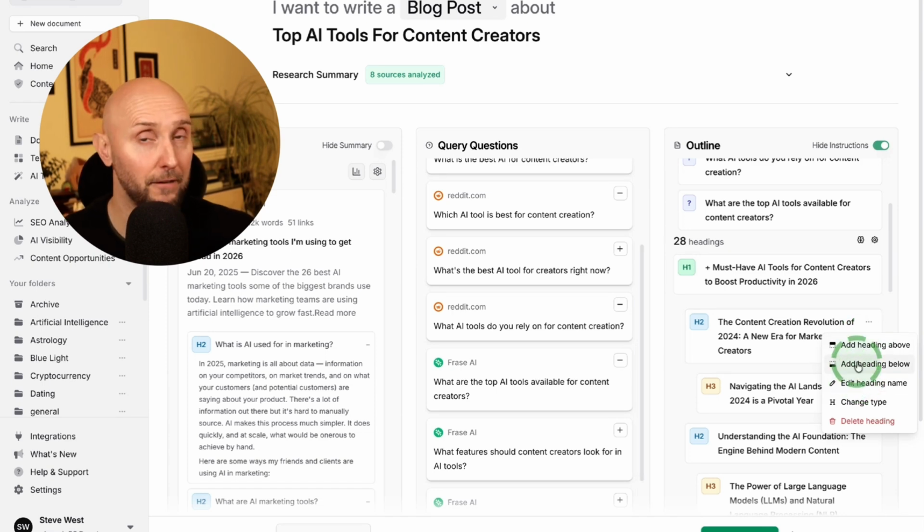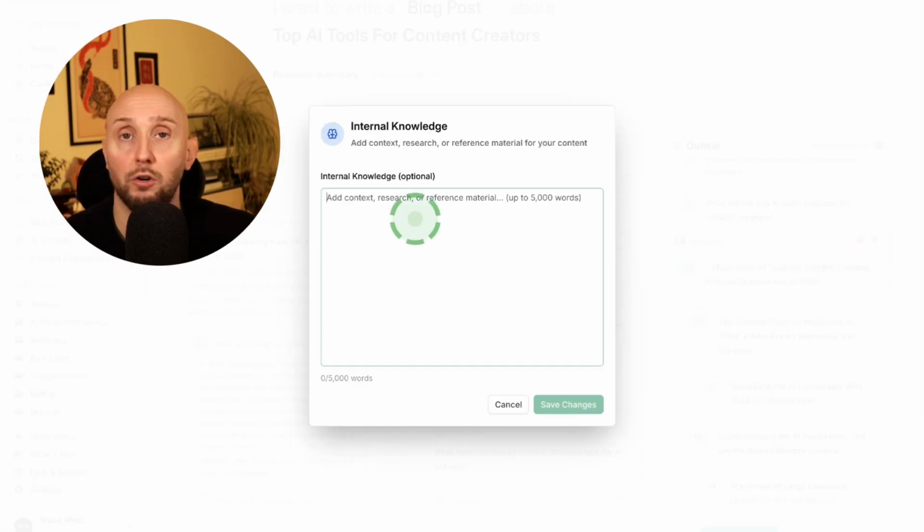Or if you had specific knowledge, like your own knowledge, your own experiences that you also want to put in this content too, you can click this little brain icon right here. You can write all your own content, your own knowledge, your own wisdom, and your own experiences up to 5,000 words. Phrase will then use that too and include it in your article for you.